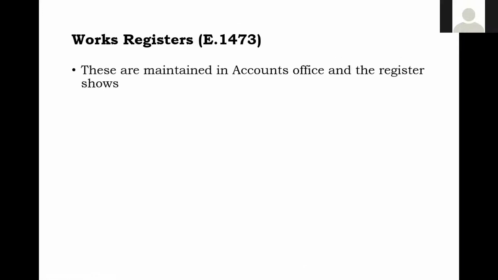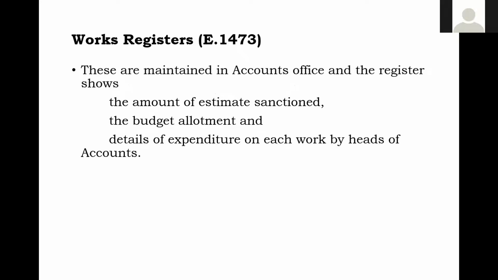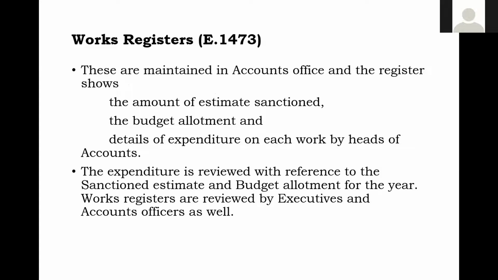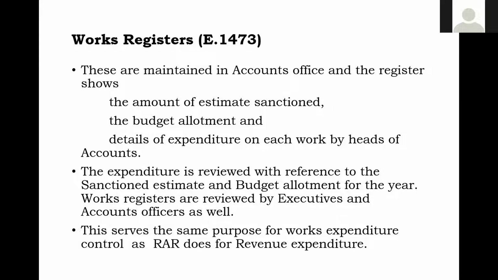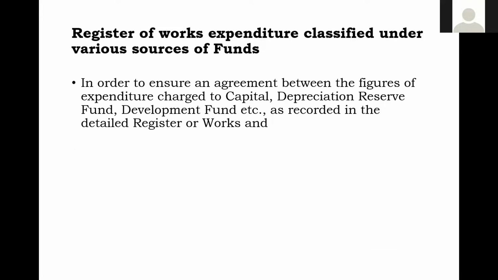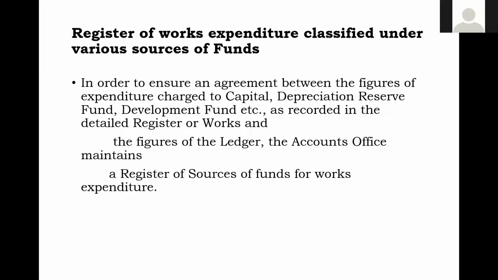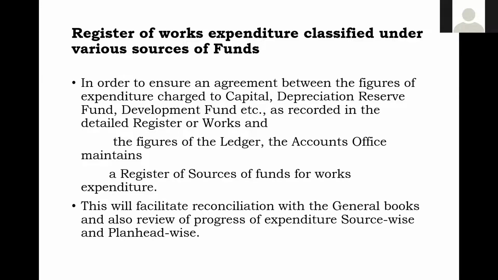Then works register, already I told, against the estimate, against the allotment. This review will be done, and to know how many works have been completed, for which completion report has to be drawn, that also will be available. Then this is for reconciliation purpose. This register of works expenditure classified under various sources of funds will be maintained.